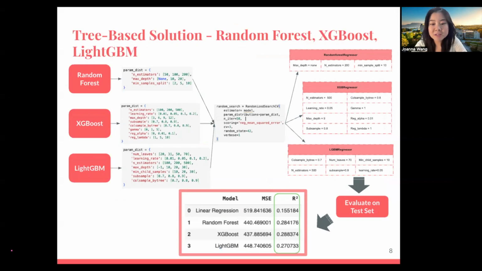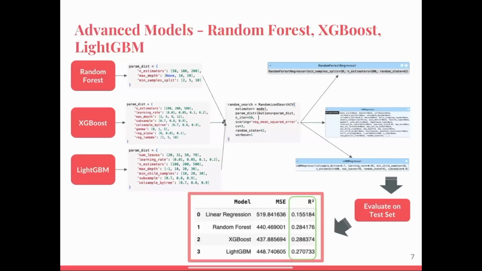After tuning, the best model for each algorithm, random forest, XGBoost, and LightGBM, was evaluated on the test set. We compared the models based on their R-square values to assess the goodness of fit, and results showed that XGBoost outperforms other models with 0.29 R-square.